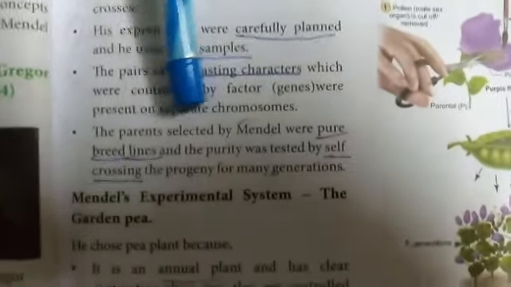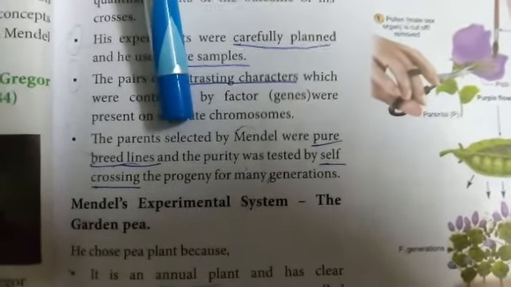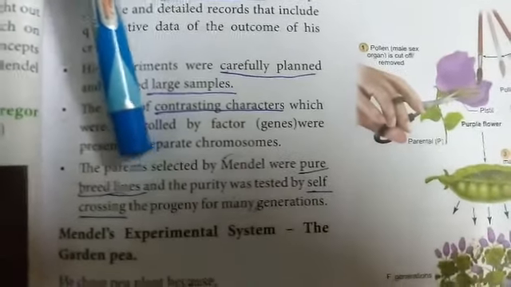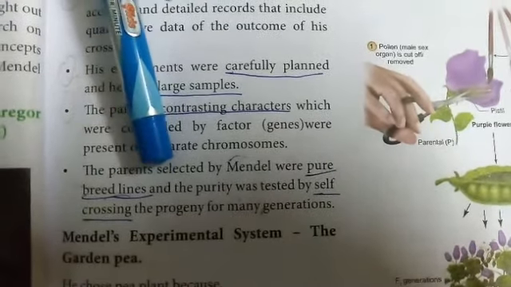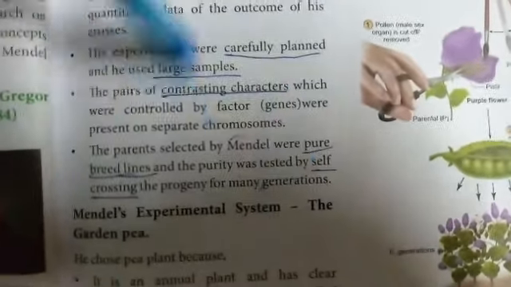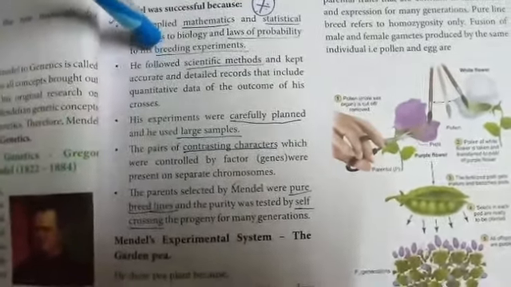The parents selected by Mendel were pure breeding only. Over many generations, the tall plant produces only tall plants, whereas the dwarf plant produces only dwarf plants. And the purity was tested by self-crossing. Self-crossing means self-pollination, the transfer of pollen grain from the anther to the stigma of the same plant. The progenies, or young ones, were followed for many generations. So these are the reasons for the success of Mendel.